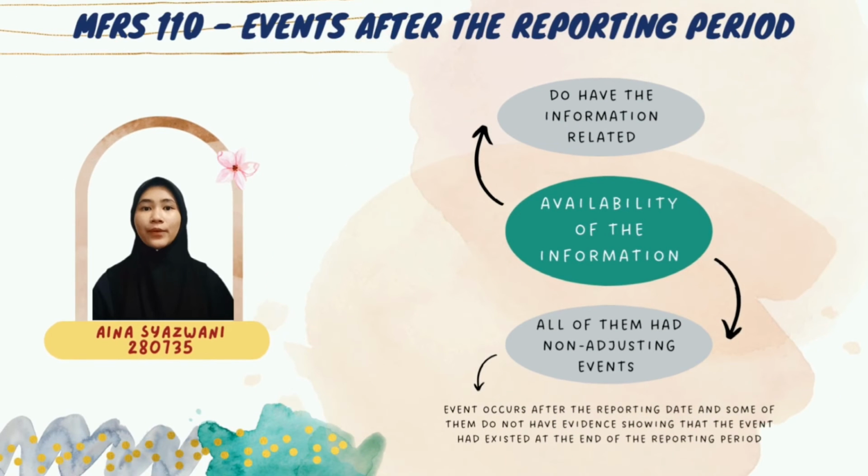In conclusion, our selected companies have information related to the disclosure of MFRS 110 in their annual reports. All of them had non-adjusting events, as some of the events occurred after the reporting date and some of them did not have evidence showing that the events had existed at the end of the reporting period.